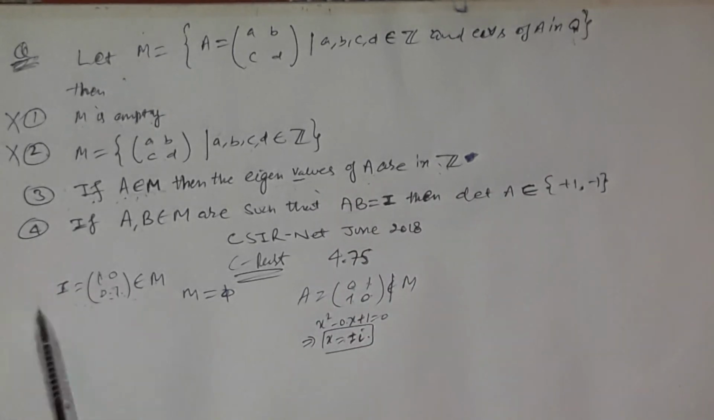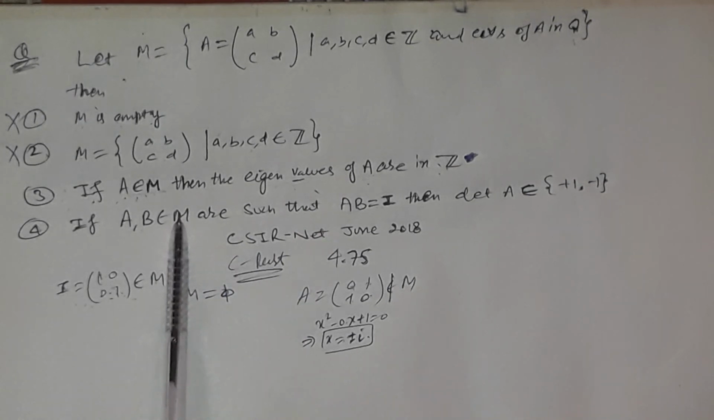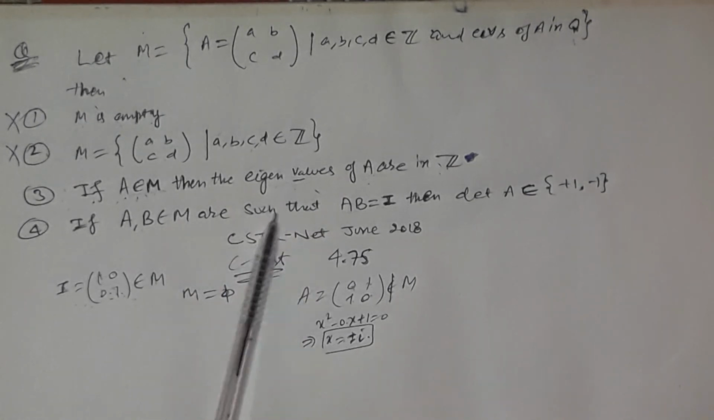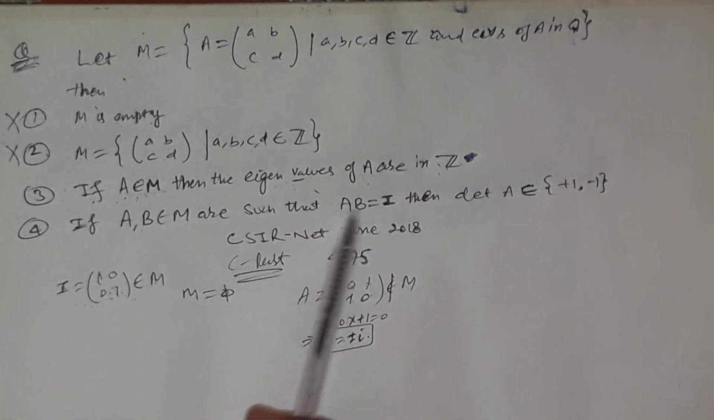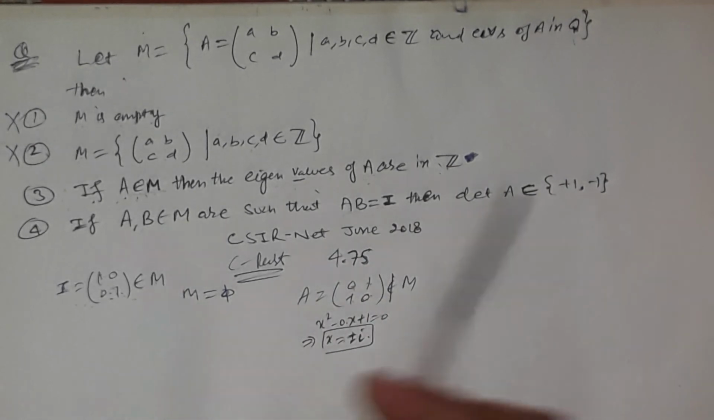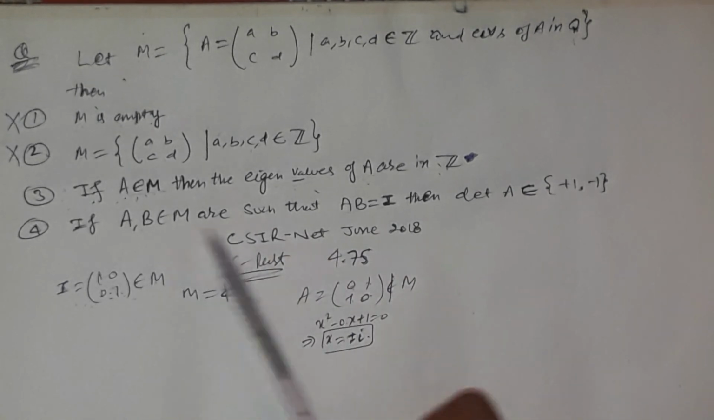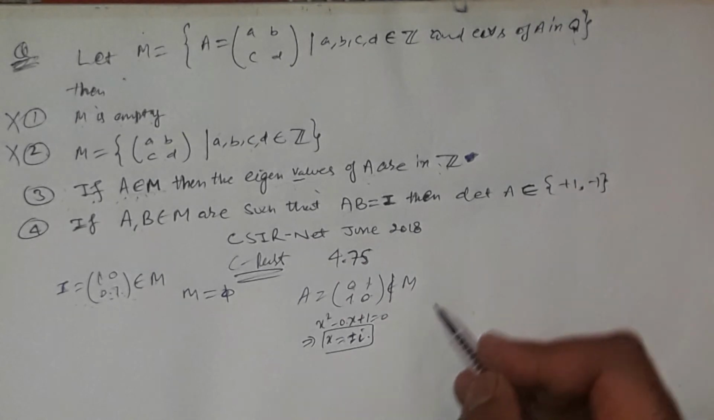Now the fourth and final statement says that if you choose any two matrices in this set M which satisfy this relation, then the determinant of the matrix A is either 1 or minus 1. My intuition says that this is false. Why? By taking an example,